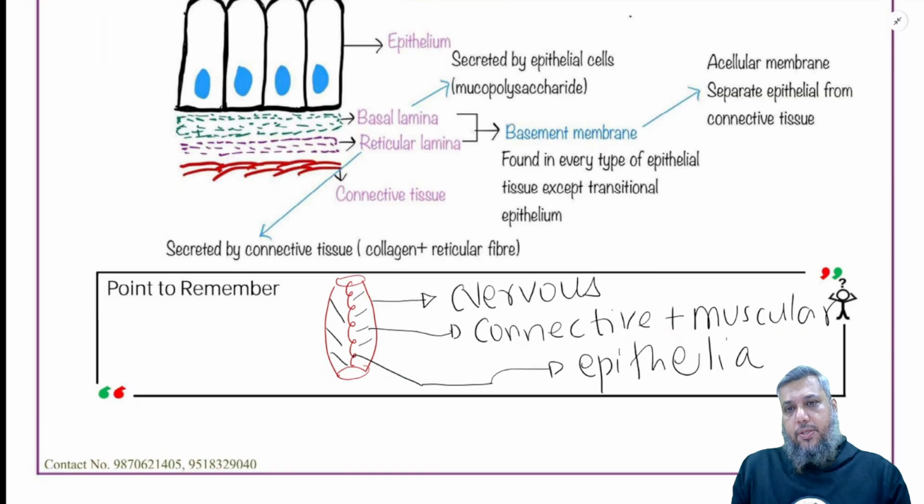And while describing this, I just mentioned the four tissue systems: epithelial tissue system, connective tissue system, muscular tissue system, and the nervous tissue system.